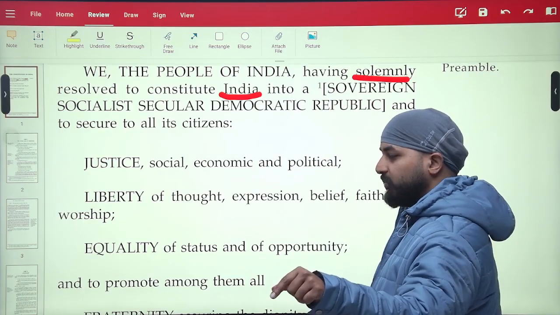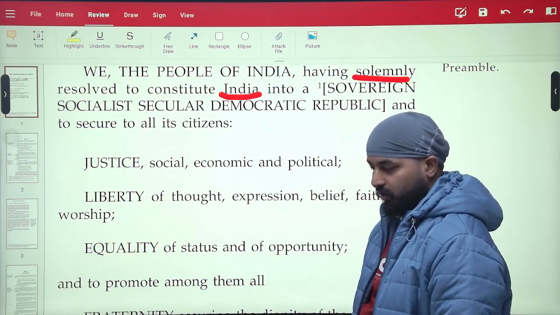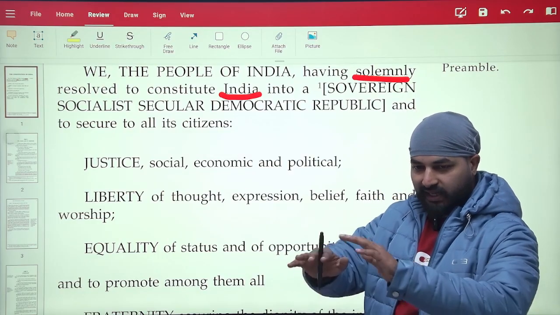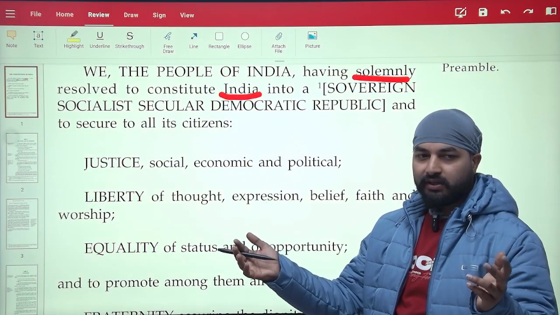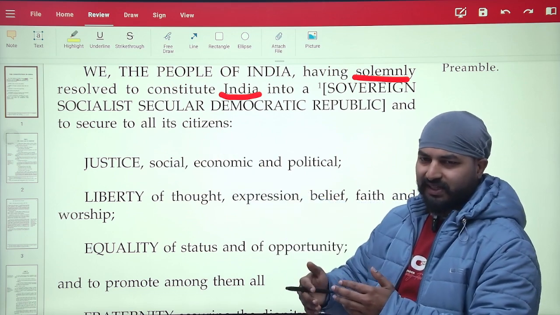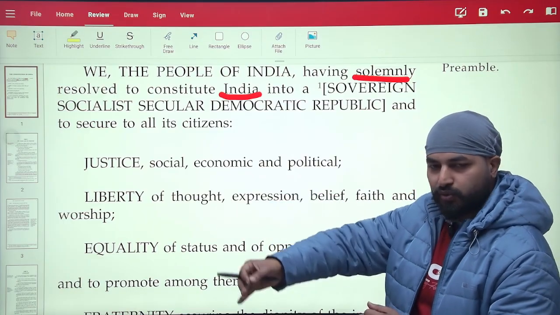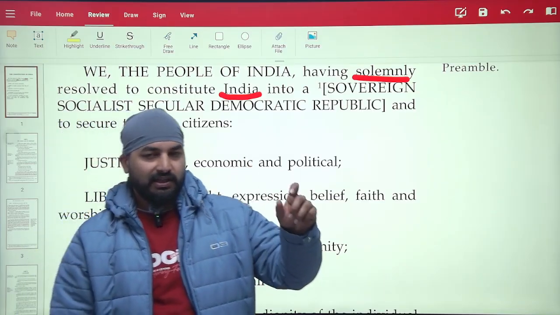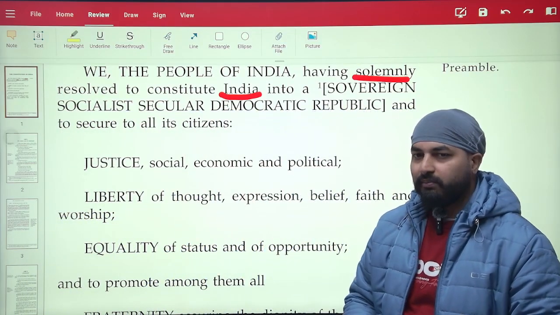Sovereign means any authority which is free from any external influence. Like India, we can do anything, we can acquire any land, we can give any land, we can do as we like in our country, our economy, everything. Later we will discuss how the IMF, World Bank, and treaties, like obligations from BRICS, whatever India is part of, put certain obligations which India has to follow. These partially take away a bit of sovereignty, but still we will call India a sovereign. This erodes sovereignty, but if as a whole you are asked, India is sovereign.